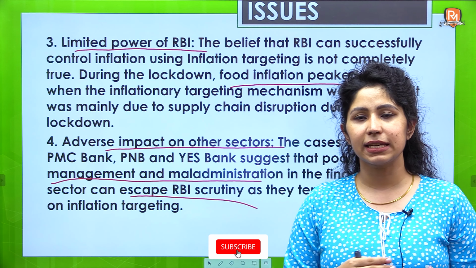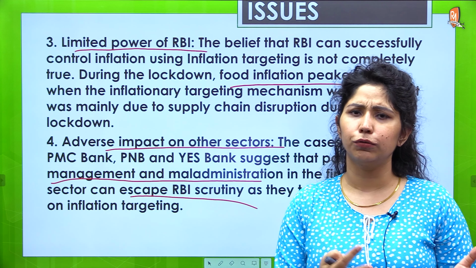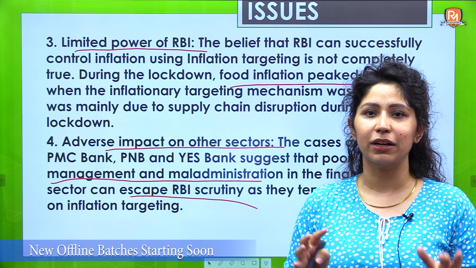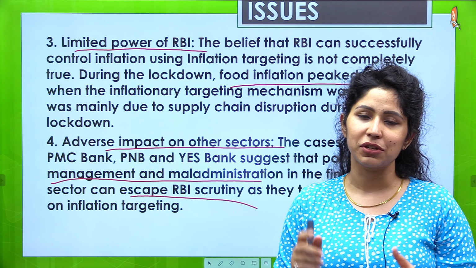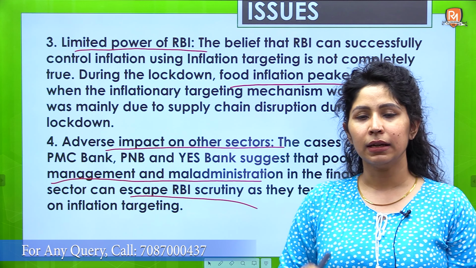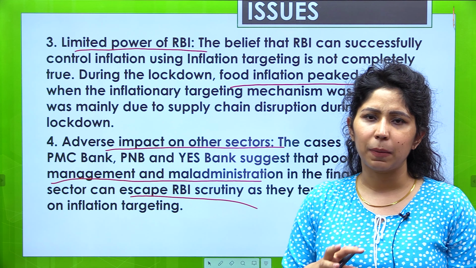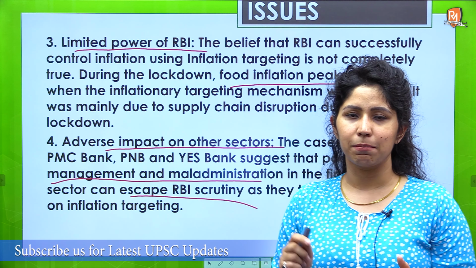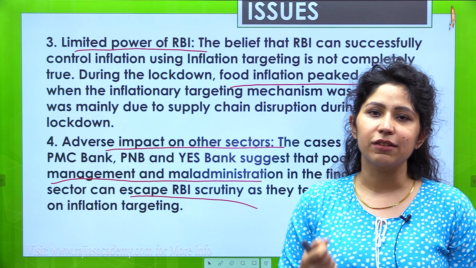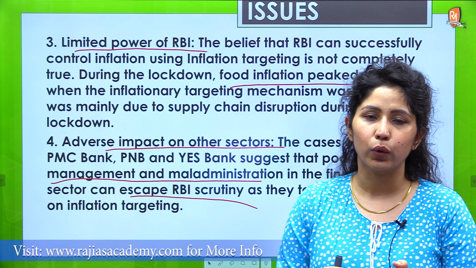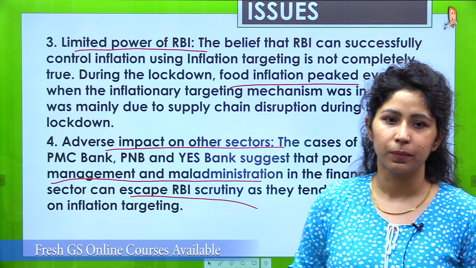So as we see in the lockdown and the COVID-19 pandemic, prices of food, fruits and vegetables were rising, in spite of RBI taking a lot of measures. Even after repo rate control, food prices were rising. So RBI has limited power of changing the repo rate only. MPC can look at the repo rate only, but that power in itself is very limited to regulate the growth story of an economy, especially for the short term and then for the long run.